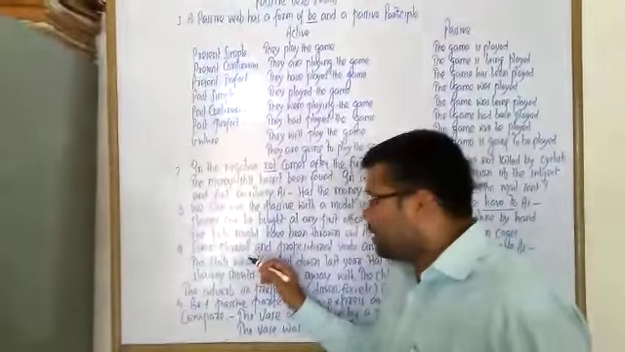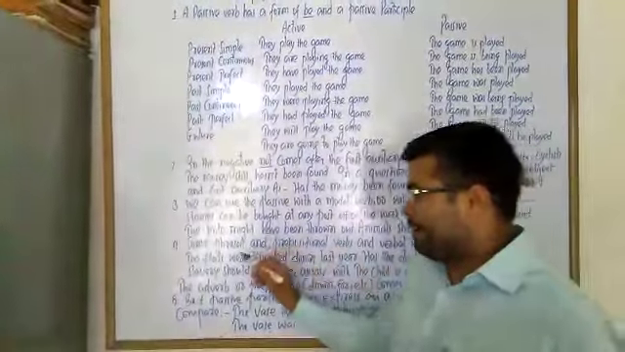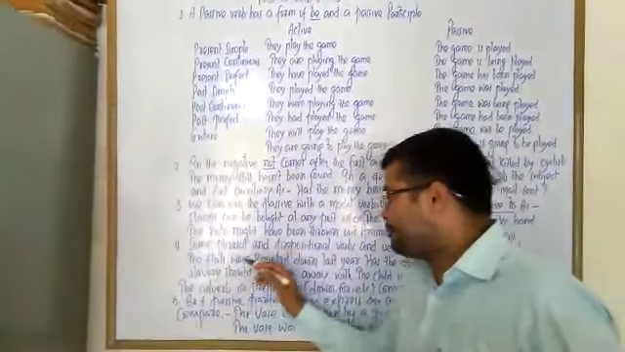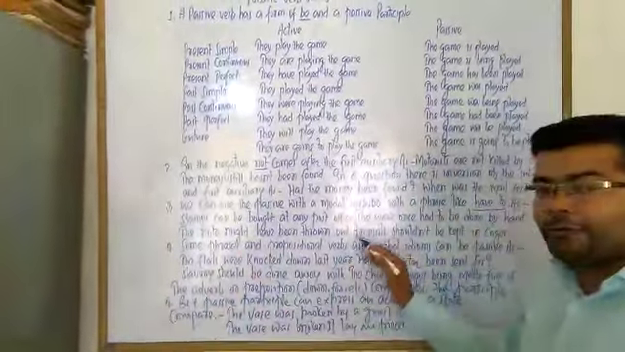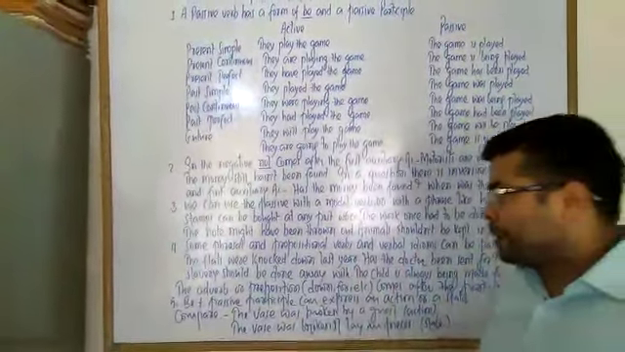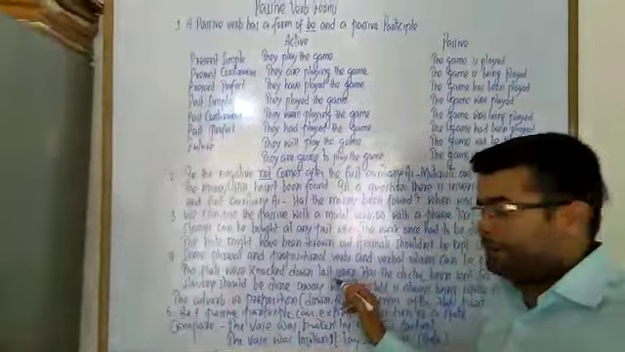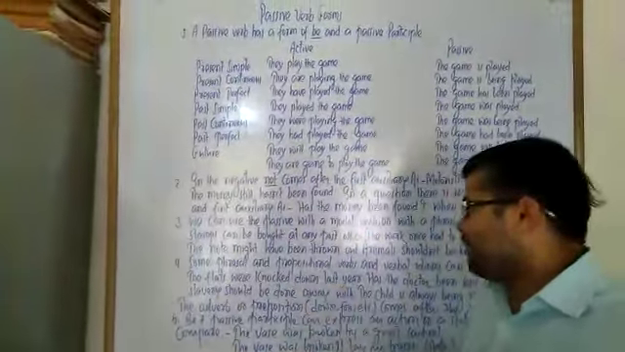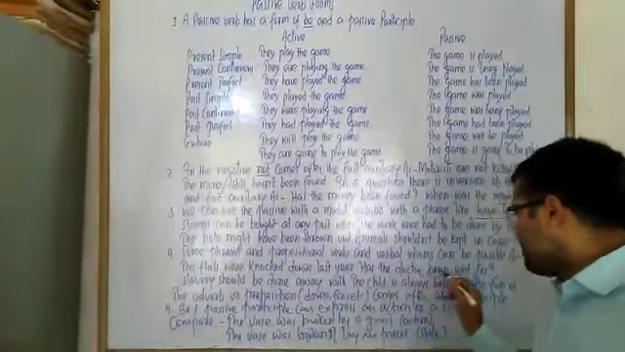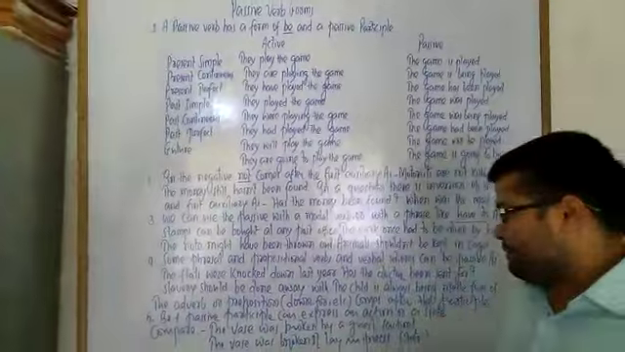Some phrasal and prepositional verbs. Try to notice again. Some phrasal and prepositional verbs and verbal idioms can be passive. For example, the flats were knocked down last year. Here, knocked down, phrasal verb. Has the doctor been sent for? Sent for, phrasal verb used in passive.